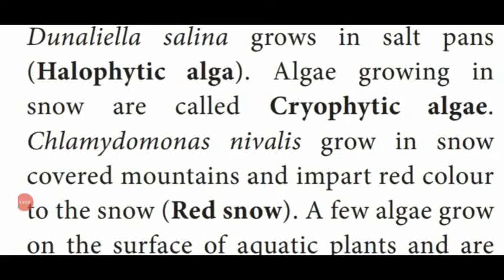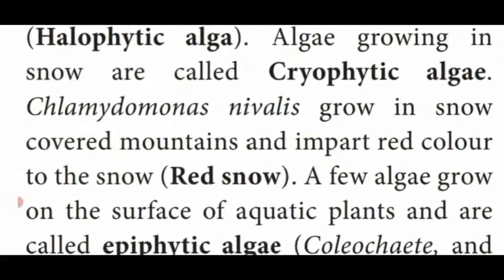Next one, the alga named Chlamydomonas nivalis, which grows in snow-covered mountains, has a red colour pigment. So the entire mountain region with snow takes on the red colour, known as red snow. This is another important 1-mark question. The red snow is caused by an alga, dash. Chlamydomonas nivalis is the example of red snow.